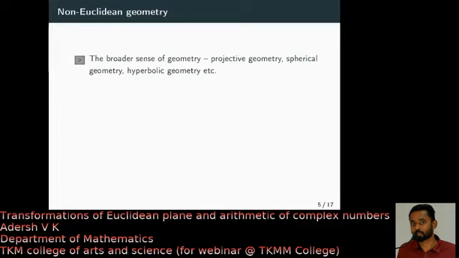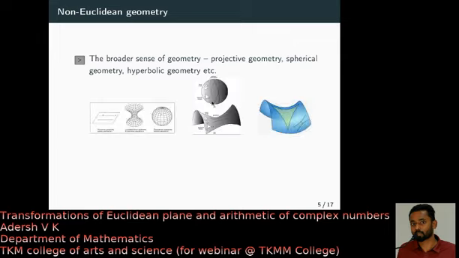Now let me just go out of the main topic. I am not going to be very rigorous on these things. This idea of Klein is a quite broader sense of geometry. This gives you several types of geometries which have very important applications in current research areas of mathematics and even physics. This leads you to projective geometry, spherical geometry, hyperbolic geometry, and so on. I'm not going to talk much about these things, but I just want to give you some images.